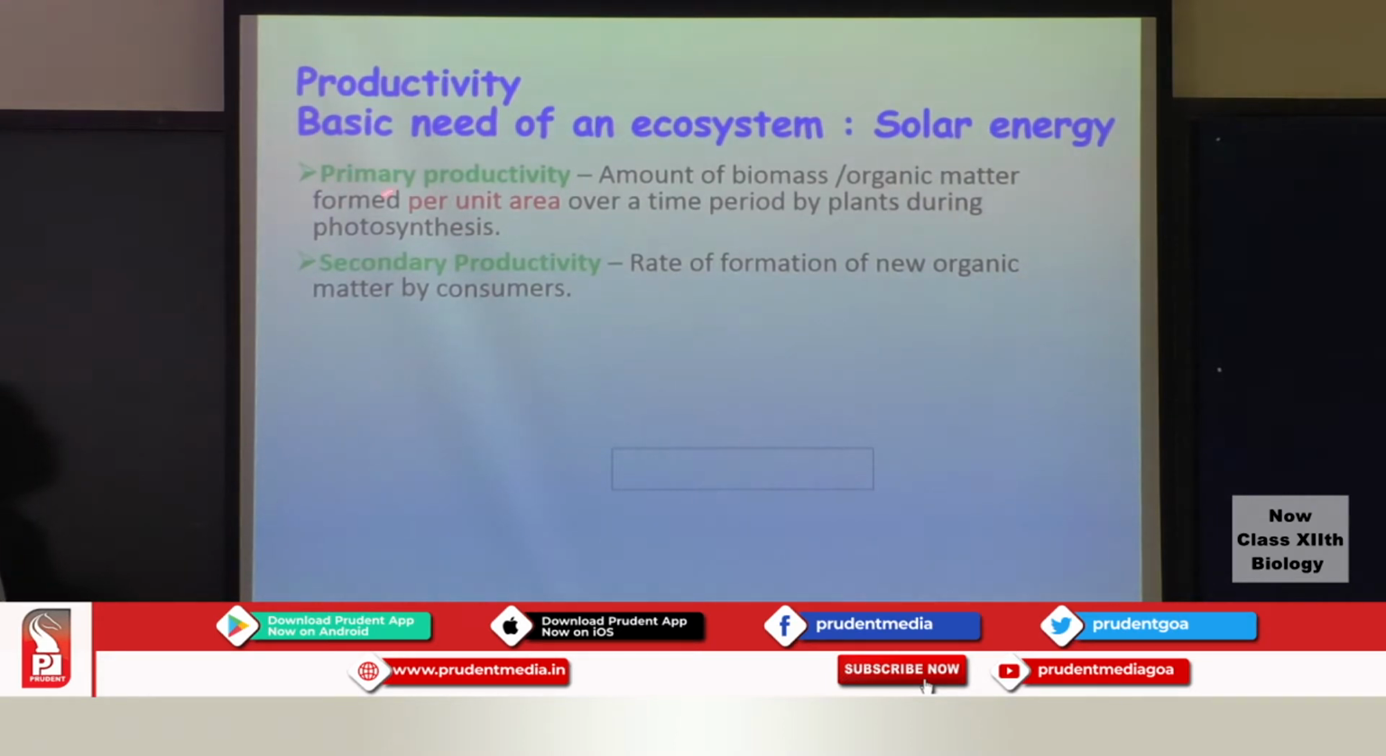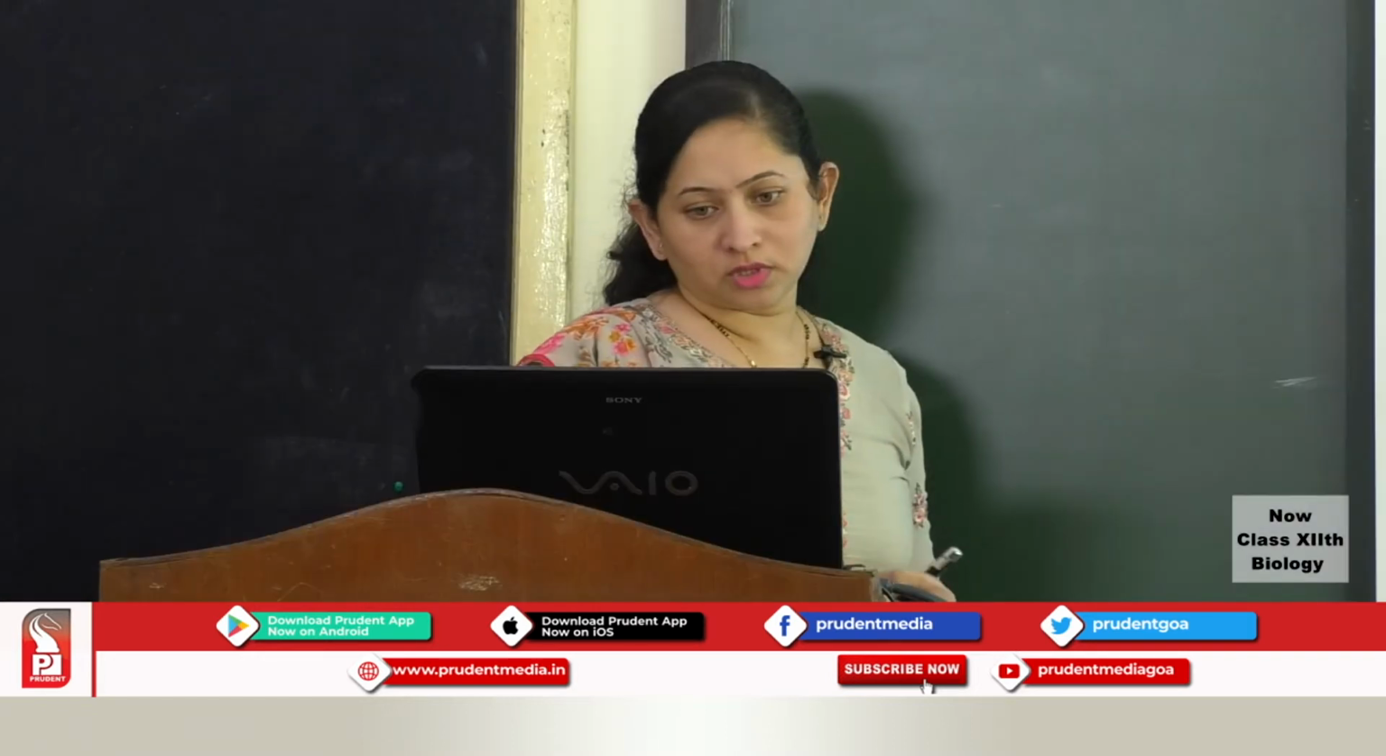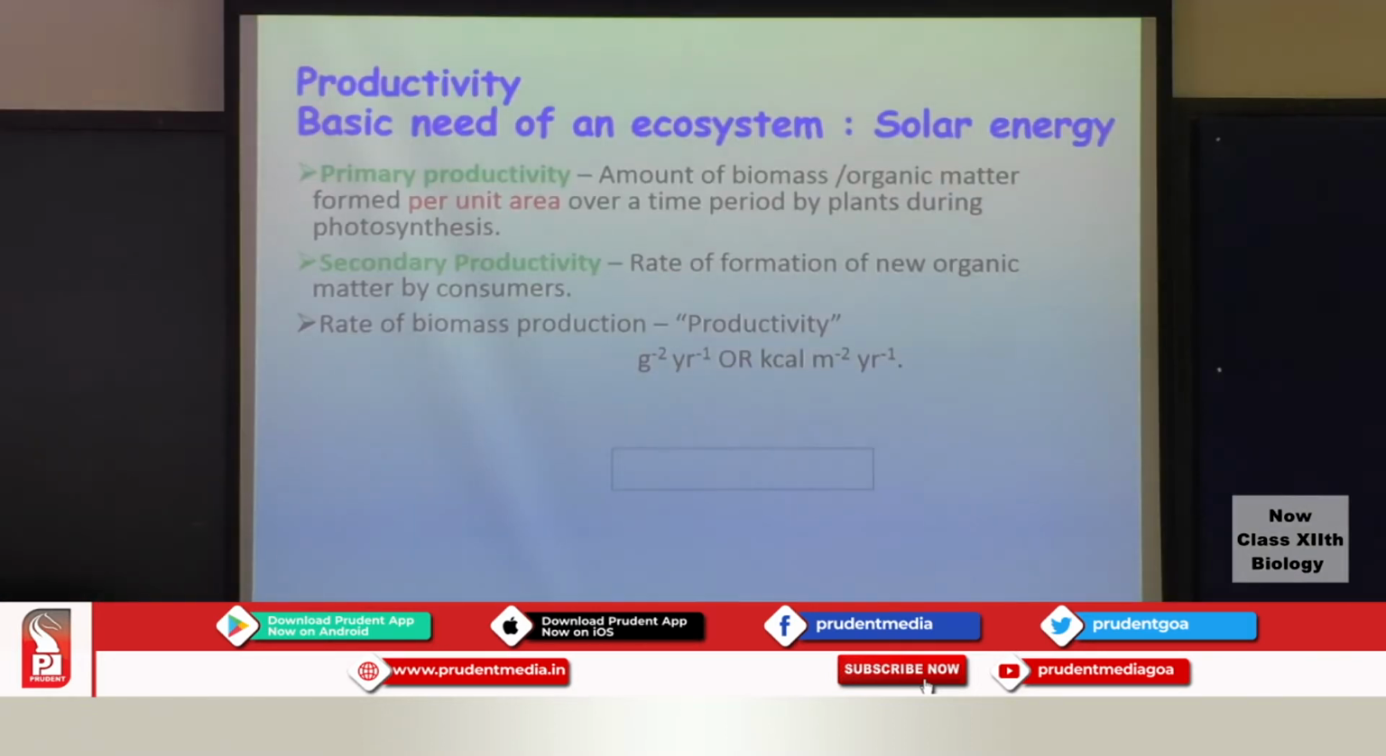So, when it is the term primary, it is related to the producers, and when it is secondary, it is related to the consumers. So, this productivity, the rate of biomass production is given in the form of the biomass, the unit area, and the time period. So, here you see the productivity or the rate of biomass that is produced.